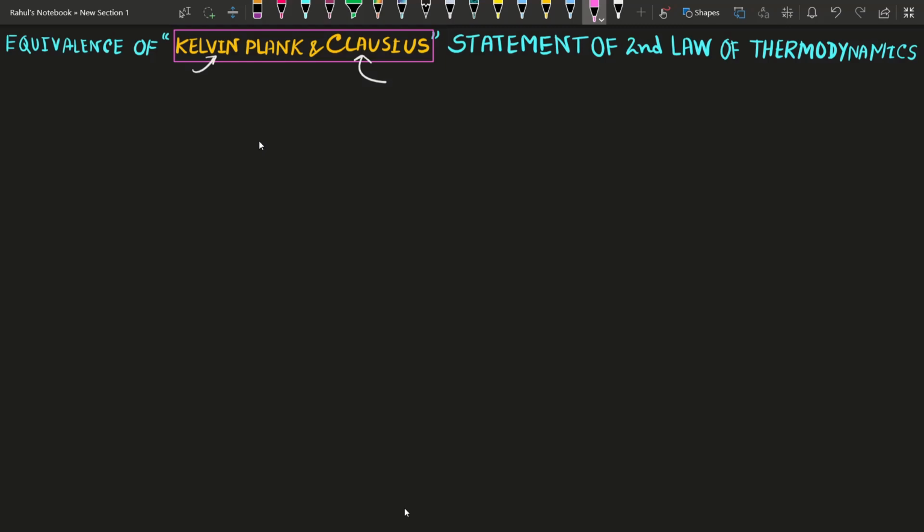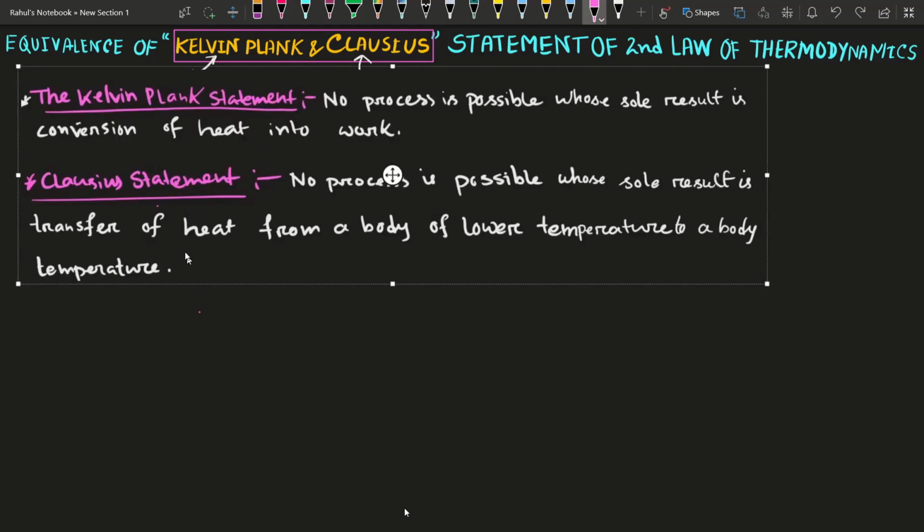First we want to know what these statements are. The Kelvin-Planck statement says that no process is possible whose sole result is the conversion of heat into work. It is very easy.